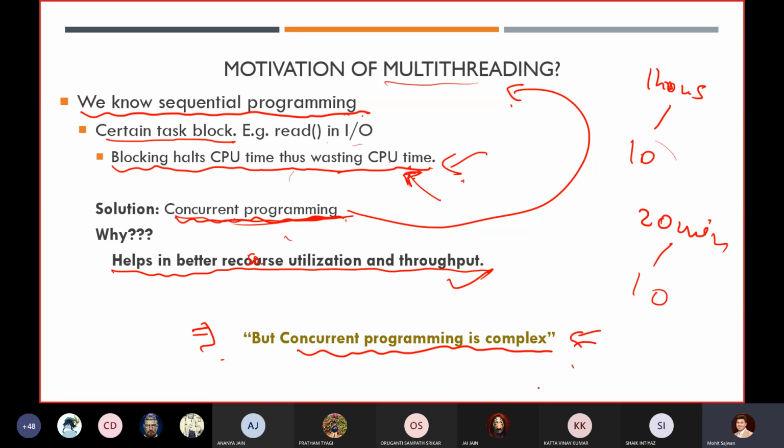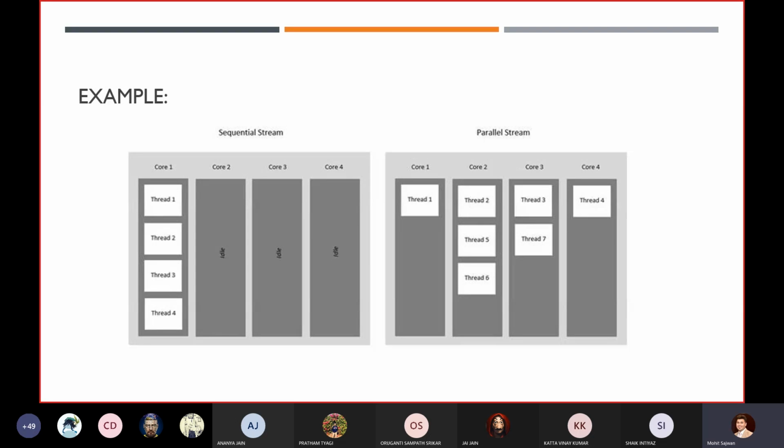But once we learn it and get familiar, you will find that multi-threading is also a very simple concept. Whenever we write programs related to multi-threading, we have to be concerned about a few concepts, which we will learn in our upcoming lectures.